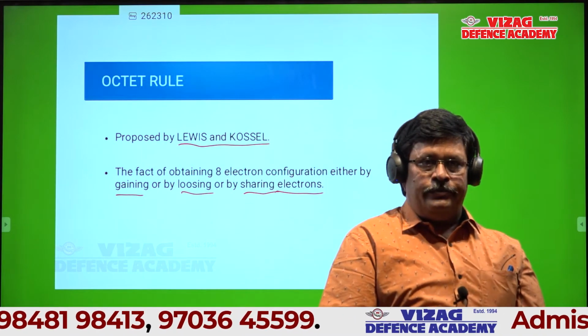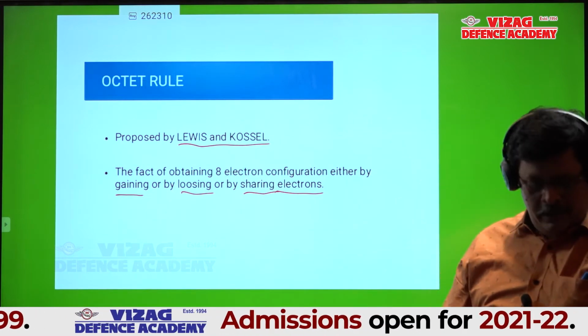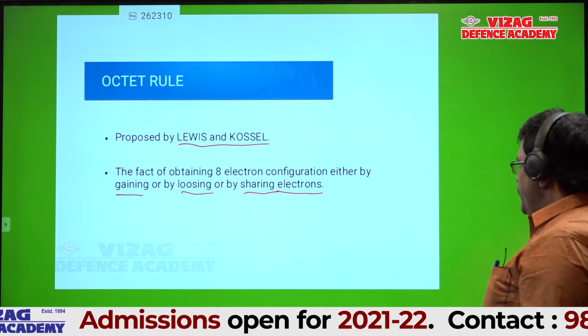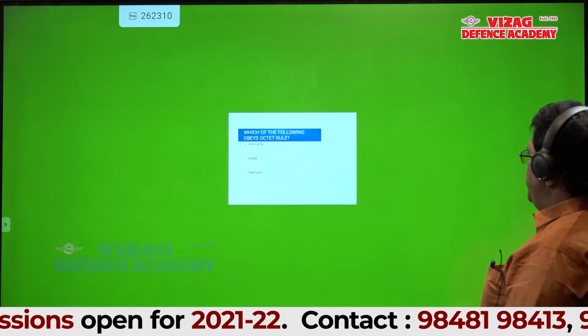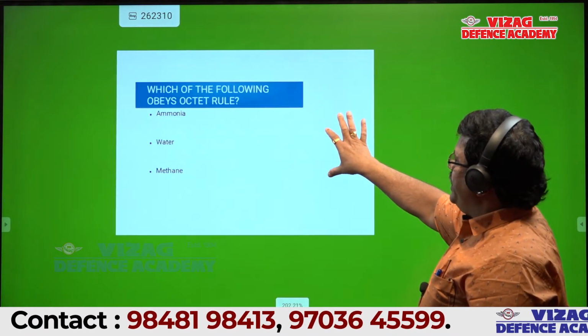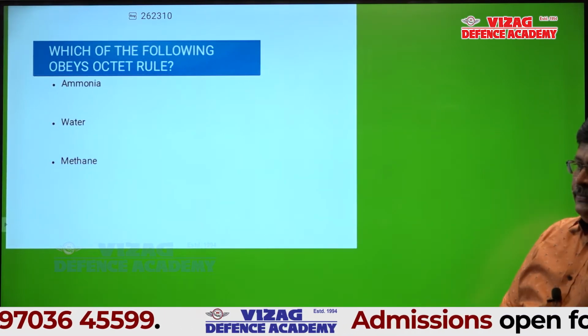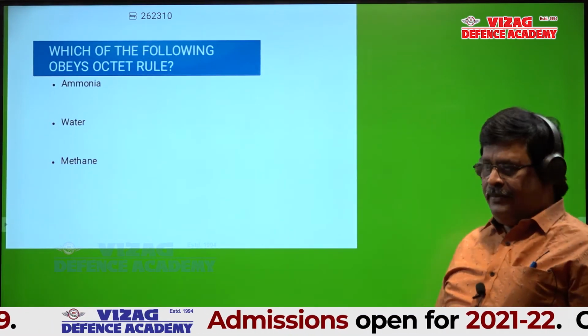How to identify whether it follows or not? Suppose see this slide, students. I have given 3 molecules here. Which of the following obeys the octet rule? I'll explain one.